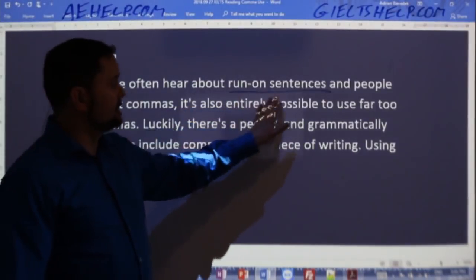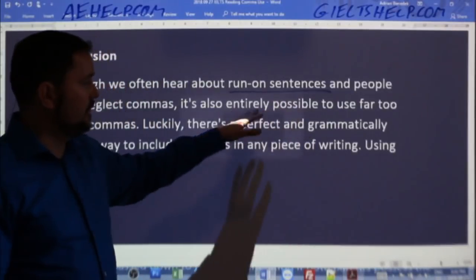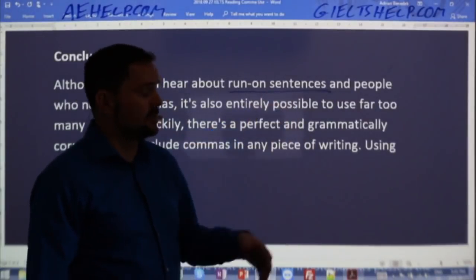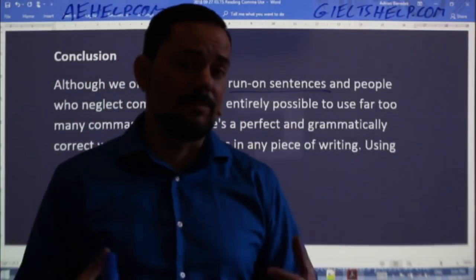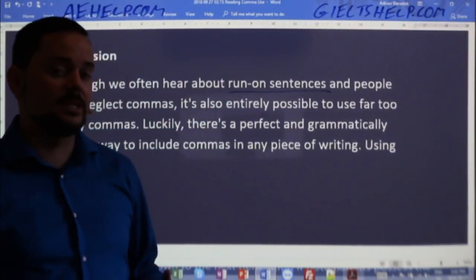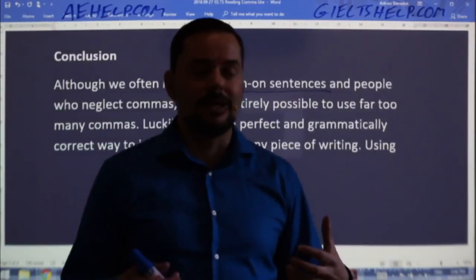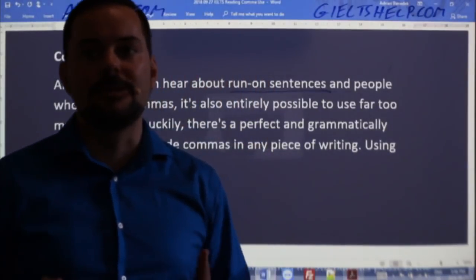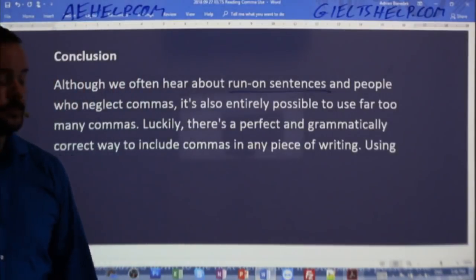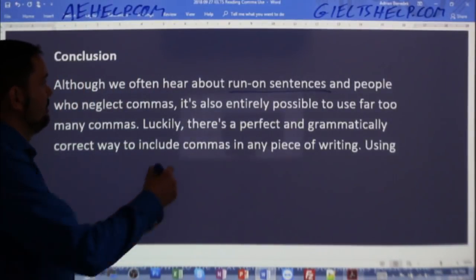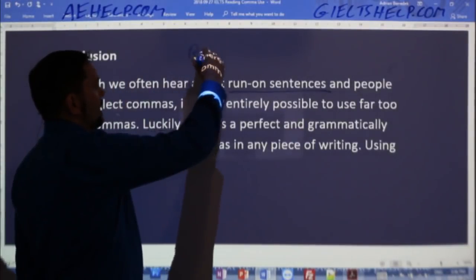Anybody know what the opposite of run-on sentences are in the English language? So run-on sentences are when you have too many ideas, too many words in one sentence that should be separated into multiple sentences, or should be rewritten as complex sentences with commas and semicolons. What's the opposite? So what if I write something like, ran a mile today?